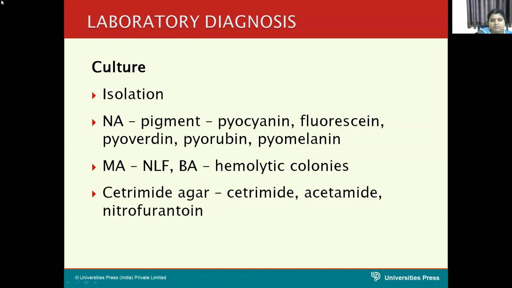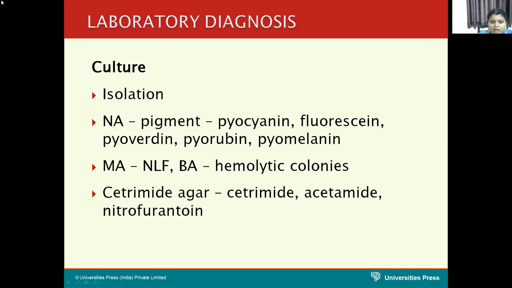Isolation is very easy in Pseudomonas infection, because it grows very easily on ordinary media, and we can detect this organism very easily by seeing the pigmentation. On nutrient agar, you can see irregular, metallic sheen colonies. Based on the pigmentation, it may be pyocin, pyocyanin, fluorescein, pyoverdin, pyorubin, or pyomelanin.